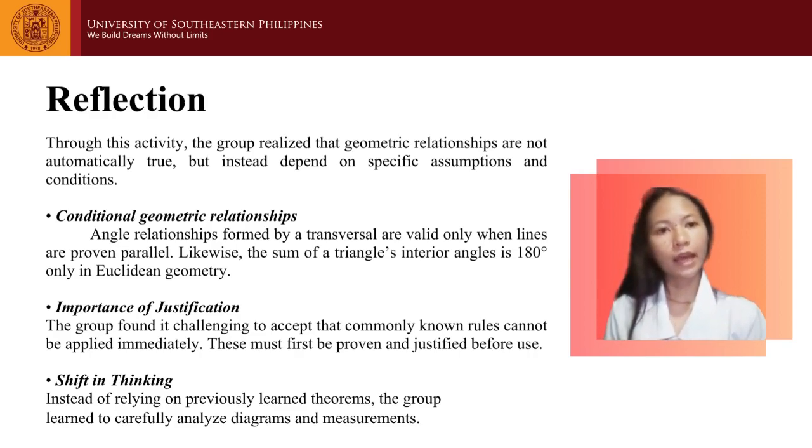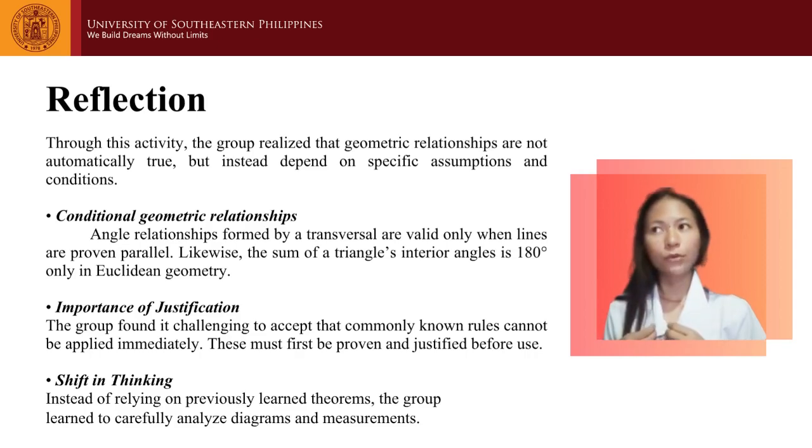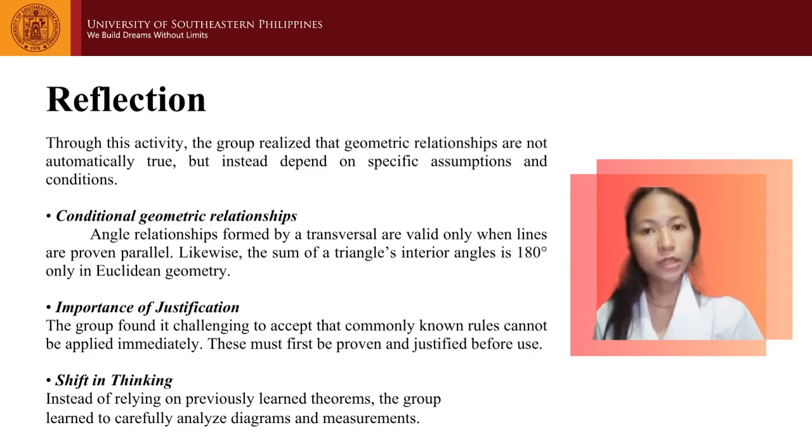So we realized that we used to assume that all triangles have 180 degrees and that equal angles automatically mean that the lines are parallel, without even checking first. So, to sum up everything, this activity has helped us understand that in geometry, we must always verify the conditions before we could apply any rule.